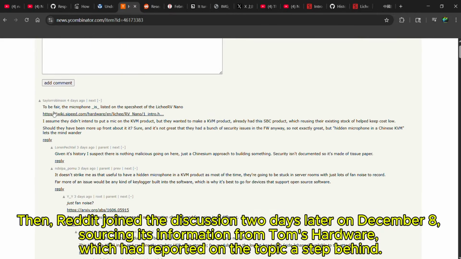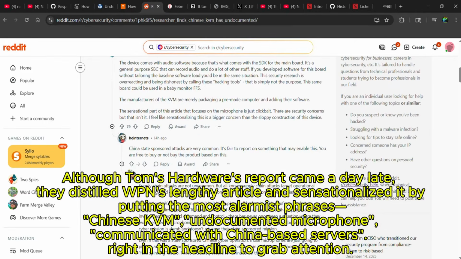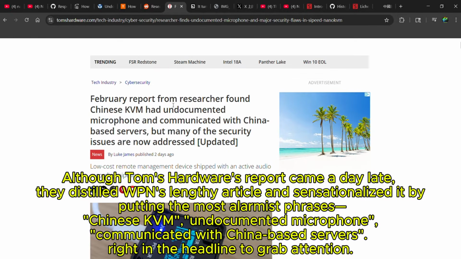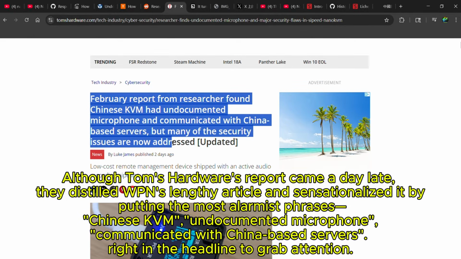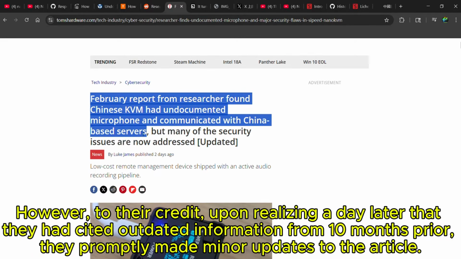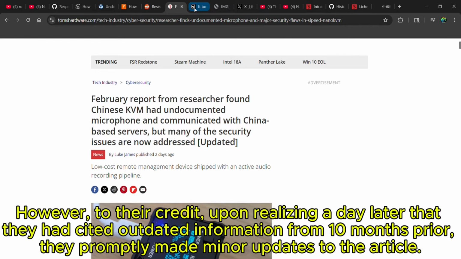Then, Reddit joined the discussion 2 days later, on December 8th, sourcing its information from Tom's Hardware, which had reported on the topic a step behind. Although Tom's Hardware's report came a day late, they distilled the lengthy article and sensationalized it by putting the most alarmist phrases, "Chinese KVM" and "undocumented microphone communicated with China-based servers," right in the headline to grab attention. However, to their credit, upon realizing a day later that they had cited outdated information from 10 months prior, they promptly made minor updates to the article.